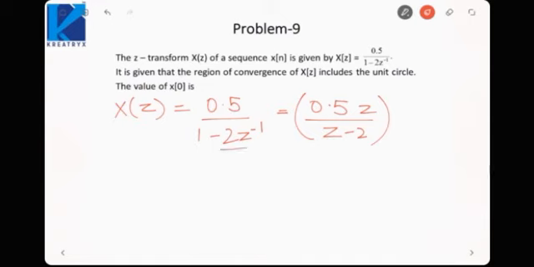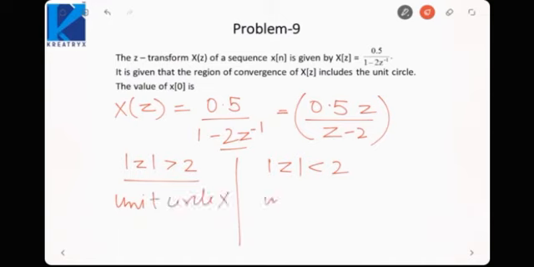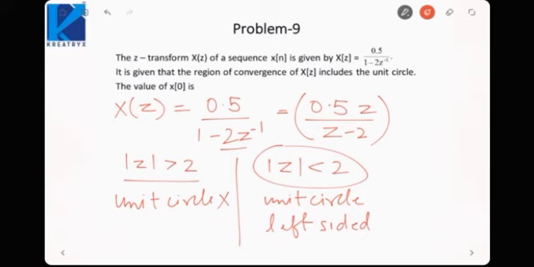Now this can have two ROCs: mod z is greater than 2 or mod z is less than 2. These two ROCs are possible. Now if mod z is greater than 2, this does not contain the unit circle, but mod z less than 2 contains the unit circle. That means my ROC is mod z is less than 2. So it implies the signal would be left sided. The signal would exist from minus infinity up to 0.